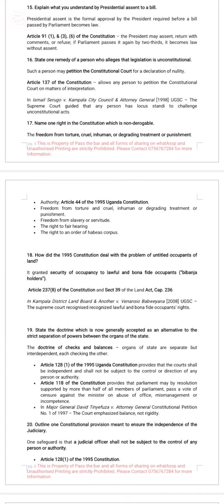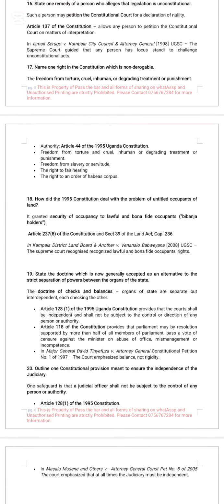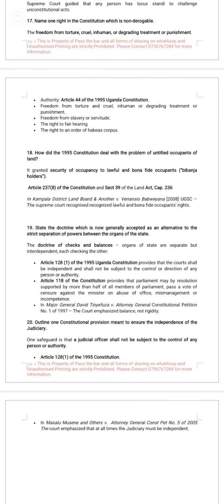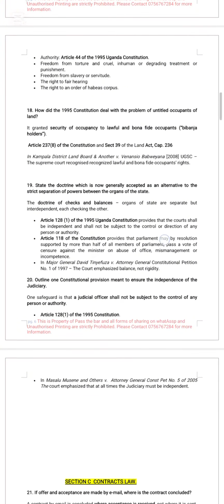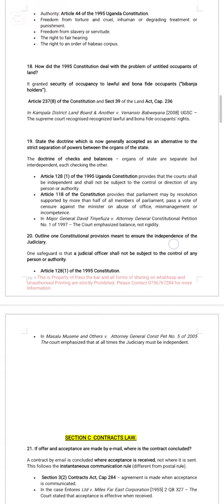We have a lot of cases. We have Susan Kigula versus Attorney General, Mifumi versus Attorney General, Law versus Attorney General, Sihad versus Attorney General, among others. Name one right in the Constitution which is non-derogable. Article 44: freedom from torture, freedom from slavery or servitude, and the right to a fair hearing.